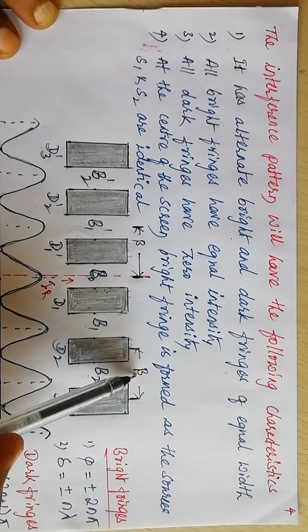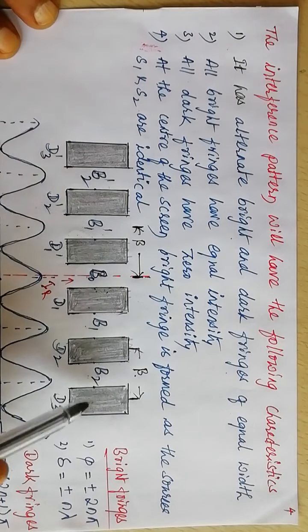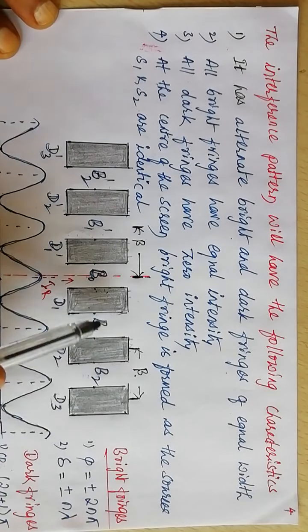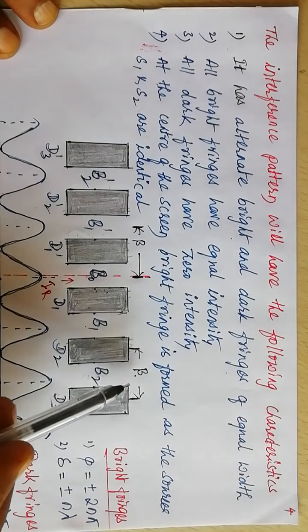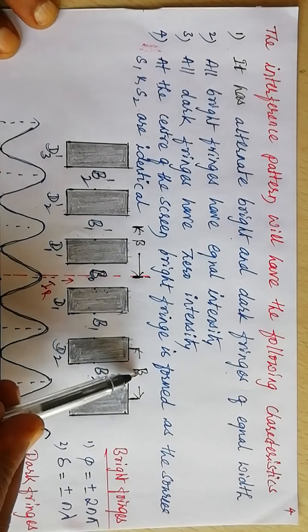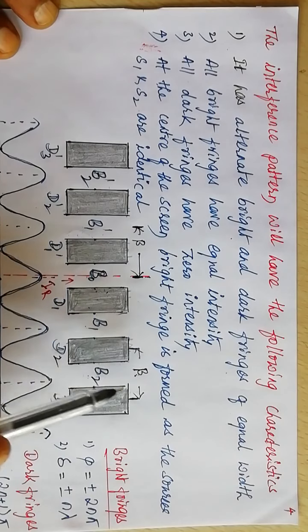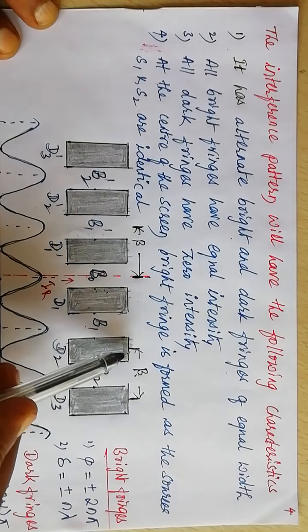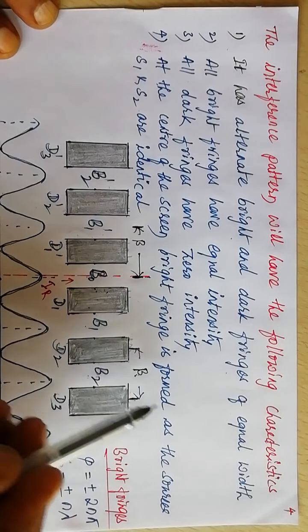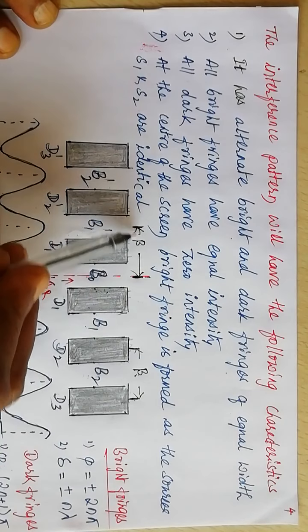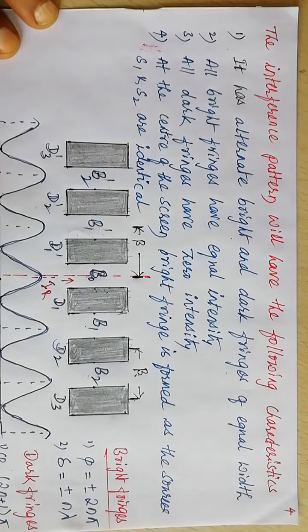It depends on what factors, how it varies, and also whether the fringe widths of the bright bands and dark bands are the same or different, that we will discuss later. For the time being, bear in mind the fringe width is denoted by beta. The fringe width is the distance between the centers of two consecutive dark bands, or the distance between the centers of two consecutive bright bands.